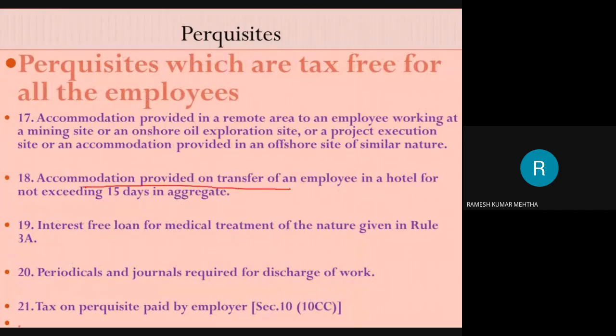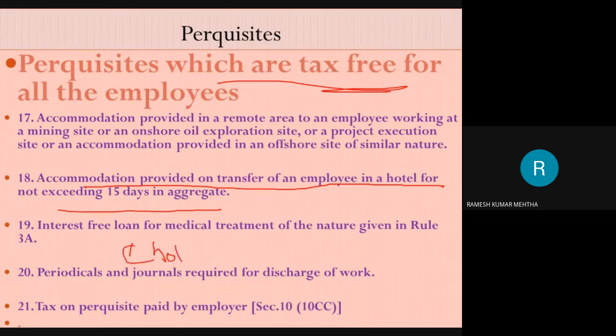Another example is there in front of us. Accommodation provided on transfer of an employee in a hotel for not exceeding 15 days. These are all tax free, because I remember when I was working in a company by name Cholamandalam, and I was transferred to Bangalore, and there immediately I was not able to get a house.